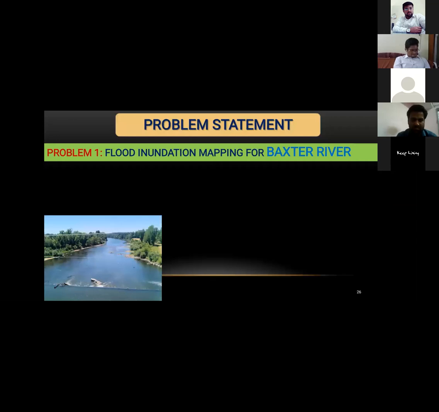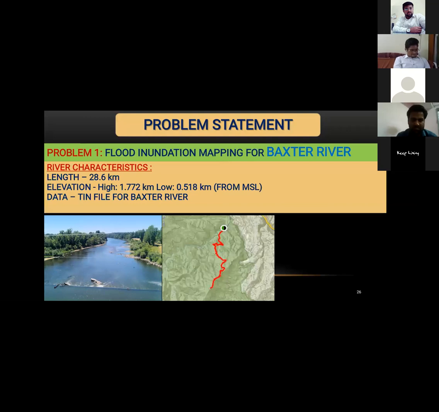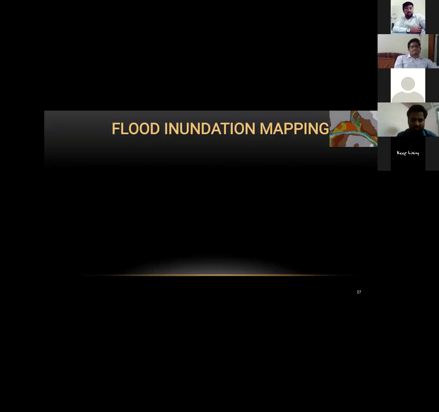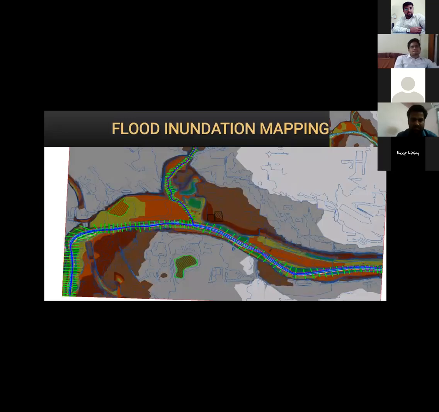Then comes the problem statement. We have taken the problem statement as the Baxter River, which has a length of 28.6 kilometers, ranging from an elevation of 1.7 kilometers to 0.5 kilometers. So this is the basic figure of the Baxter Creek River, and here we can see the third figure as a flood inundation mapping for the Baxter Creek. So this is the final flood inundation mapping I have created.